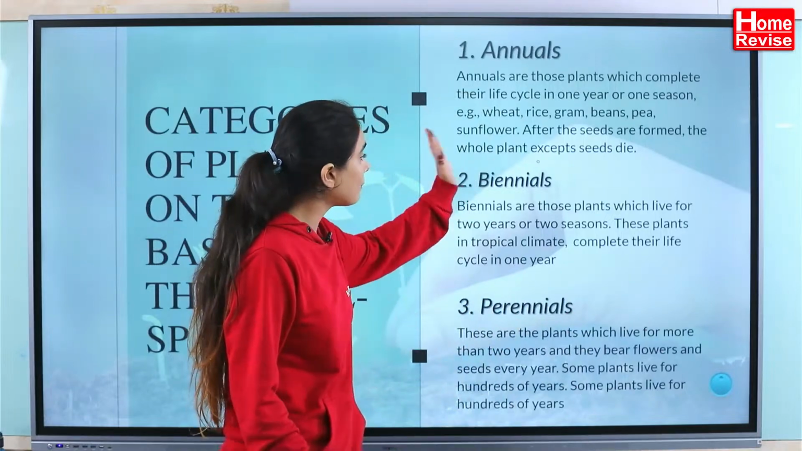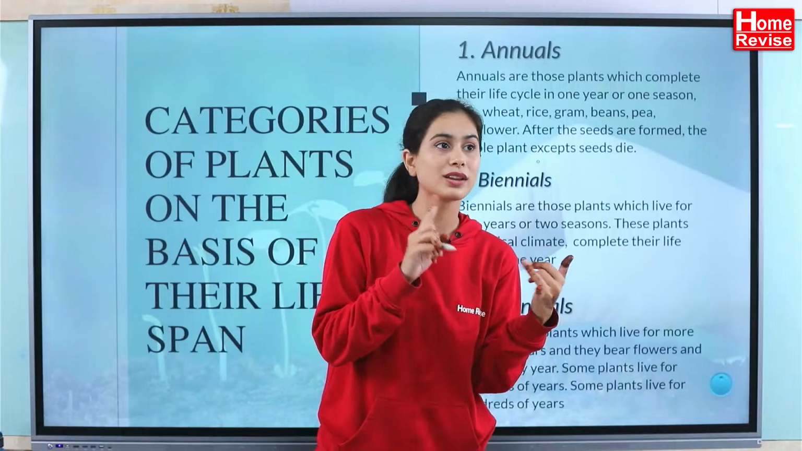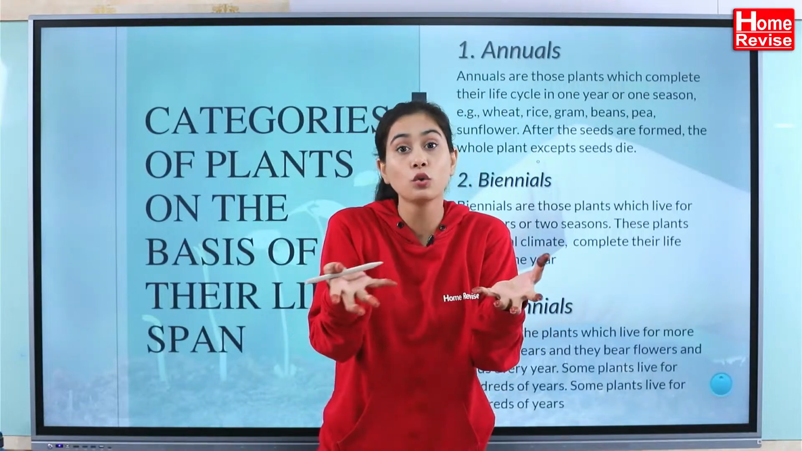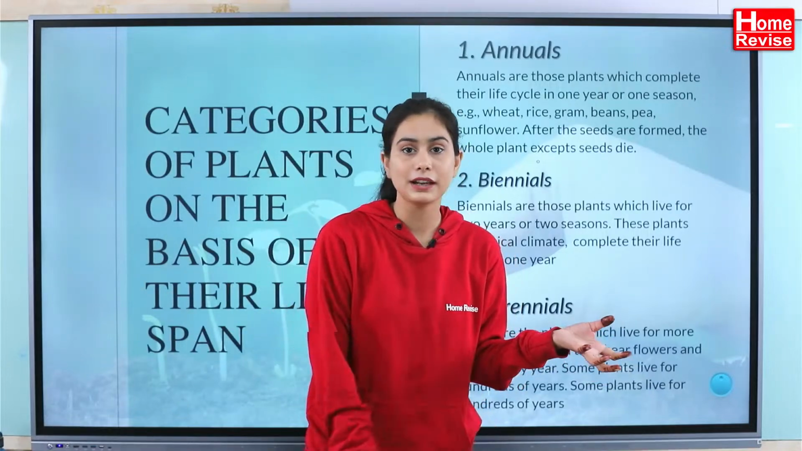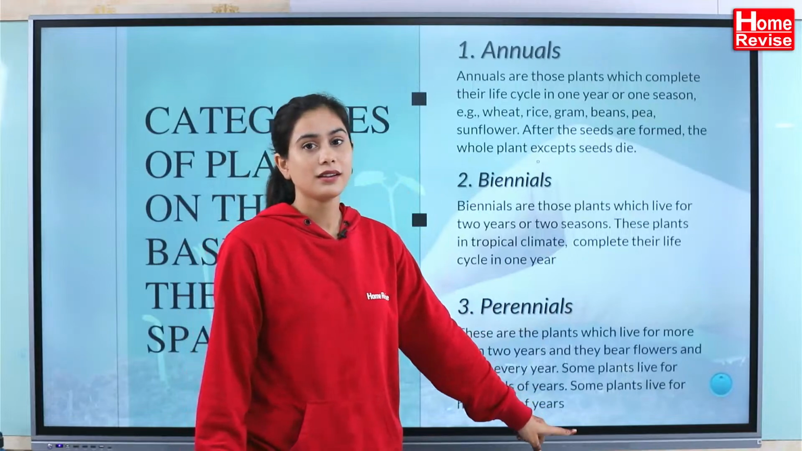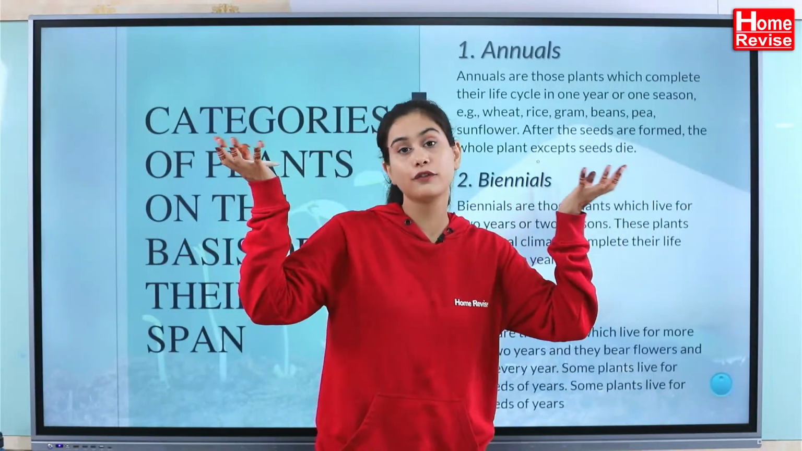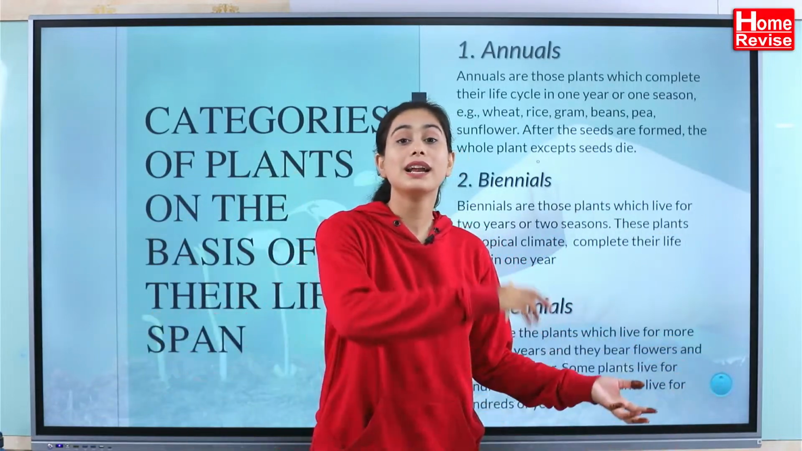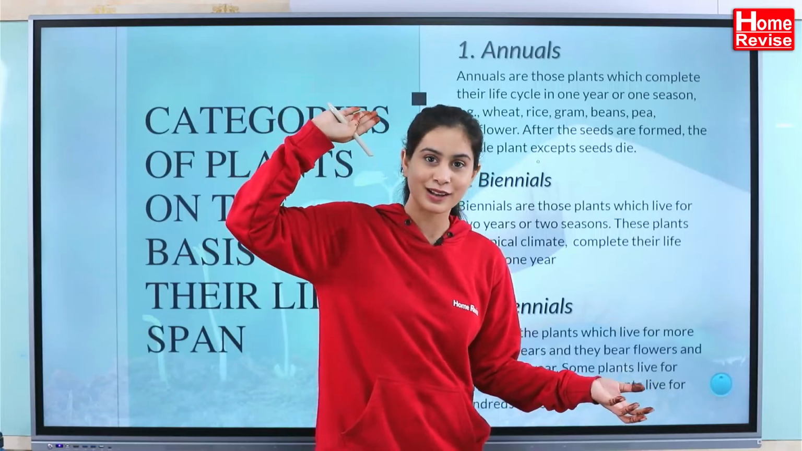When we talk about the biennial plants, these will live for 2 years. If you want examples, I can give you carrot, radish, your root type of plants, because it takes 2 years for them to completely develop. And when we talk about the perennial plants, these are the mango trees, the different fruit trees which you get. They can go up to years and years. Sometimes the plant lives for 100 years as well.